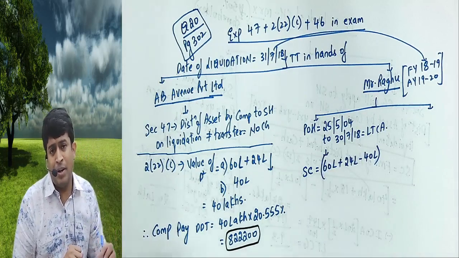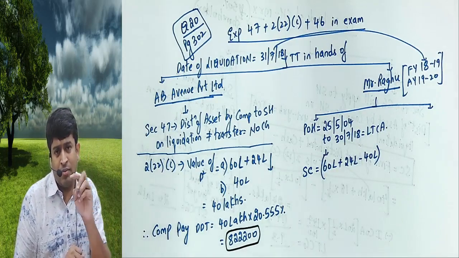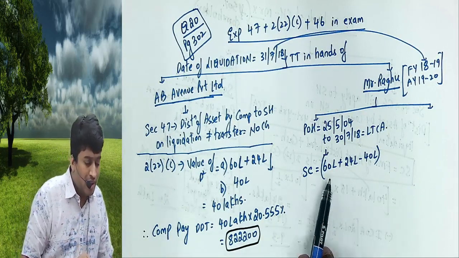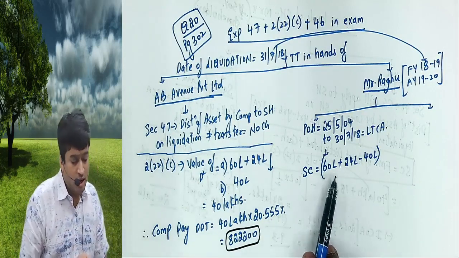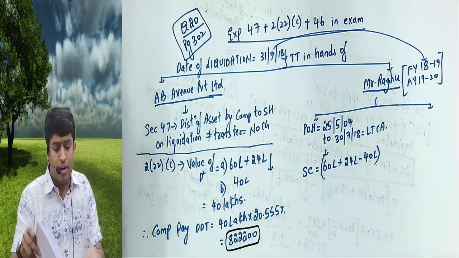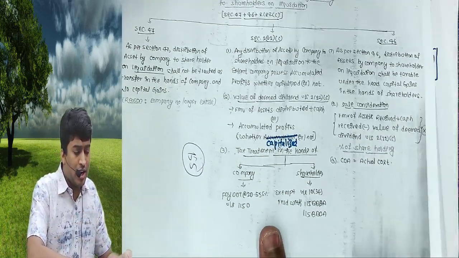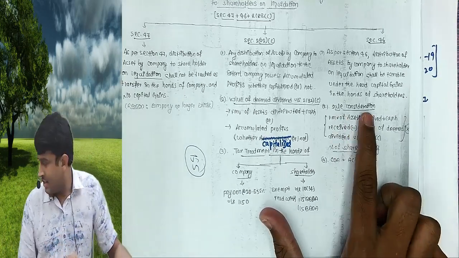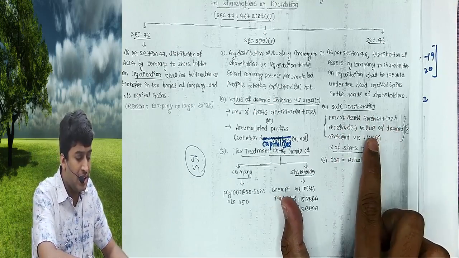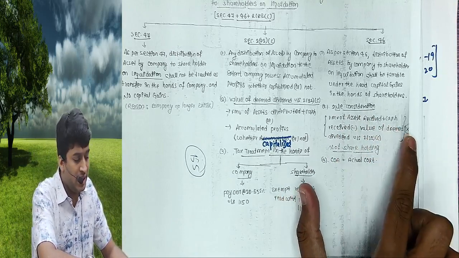In my example it was 50%, that's why we do 1/2, 1/2. I will take the total and then apply the percent of shareholding. 60 lakhs is FMV of land, 24 lakhs cash distributed, minus deemed dividend. I hope you have written that. Look here in this chart: sale consideration, FMV of asset 60 lakhs, cash 24 lakhs, value of deemed dividend 40 lakhs.